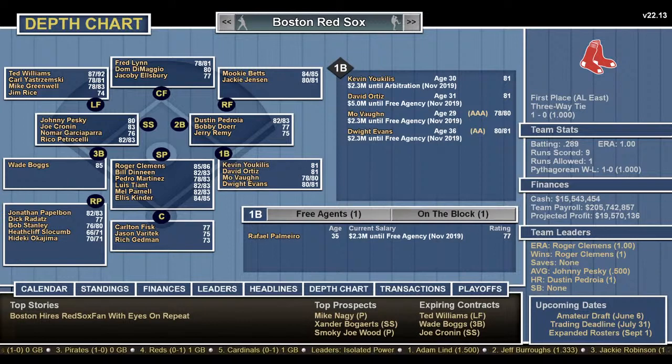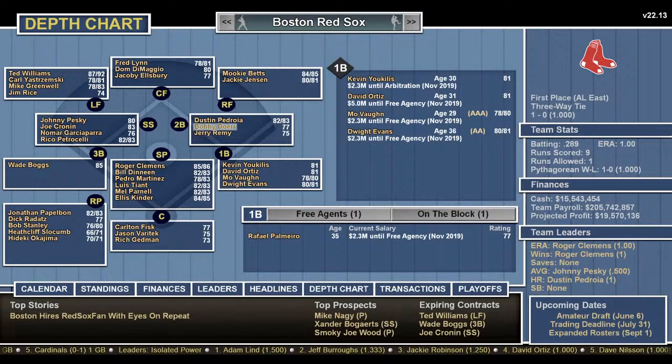Right field's interesting again. Betts and Jackie Jensen. Evans can play right too. Center, I would go with Dominic DiMaggio over Freddy Lynn. And Ted Williams in left. Then you have the left field: Williams, Yastrzemski, Greenwell, and Rice. Second base, Pedroia, Doerr, and Remy.